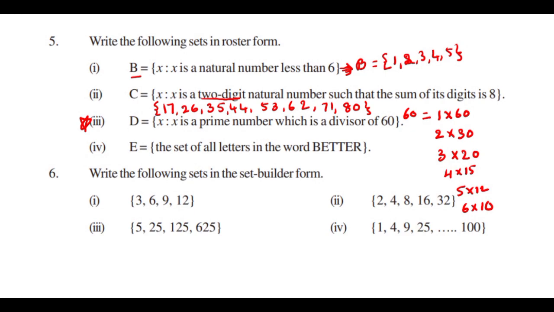But in this they are asking only for prime numbers. Prime numbers mean, 2 is a prime number in this, 3 is a prime number and 5 is a prime number. The remaining numbers are not prime numbers. So what do you write as the answer? First keep a flower bracket or curly bracket and write here 2 comma 3 comma 5. Okay, so a very, very important question, a very short answer question.